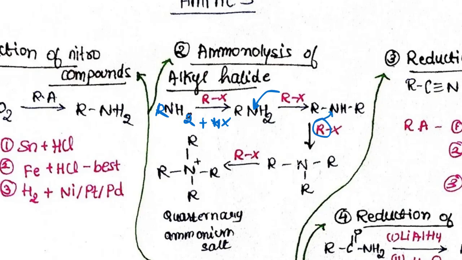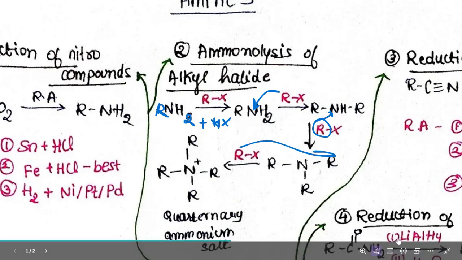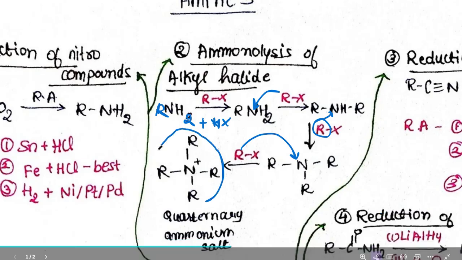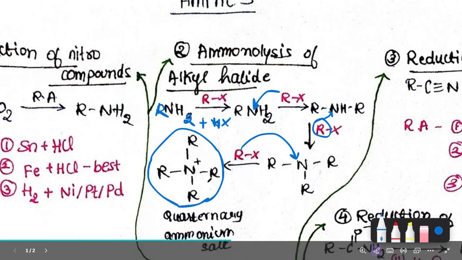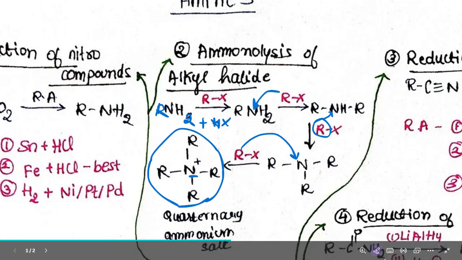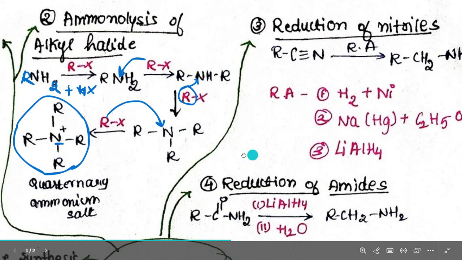Now the twist is, you will ask me, what if here I add RX? There is no hydrogen for X to take. But here again R will get attached to N, and this will form a quaternary ammonium salt. As you can see, this is my quaternary ammonium salt, which is R4N plus.